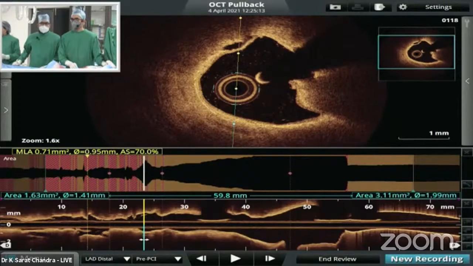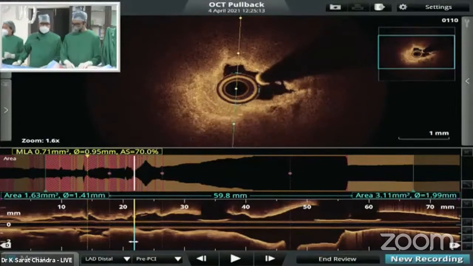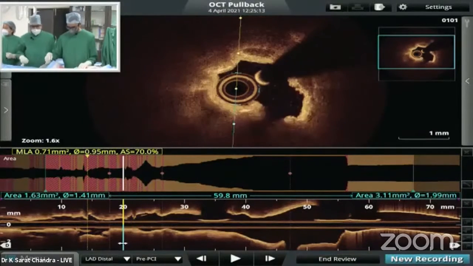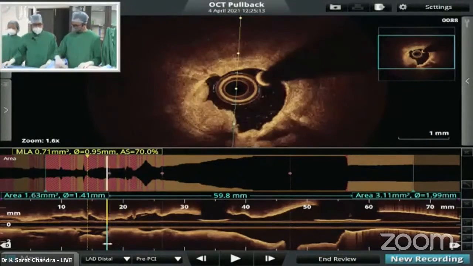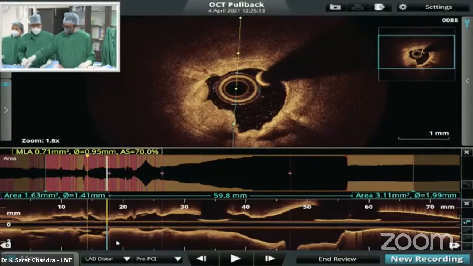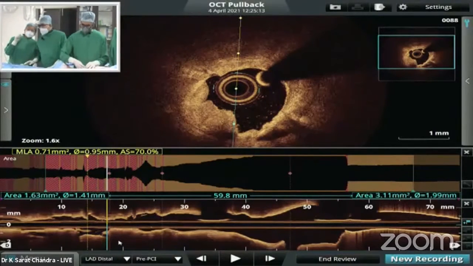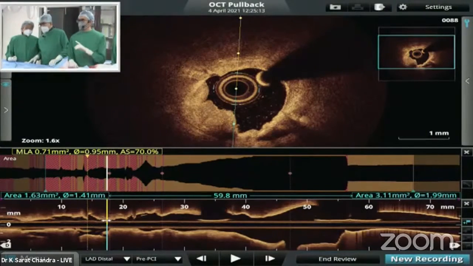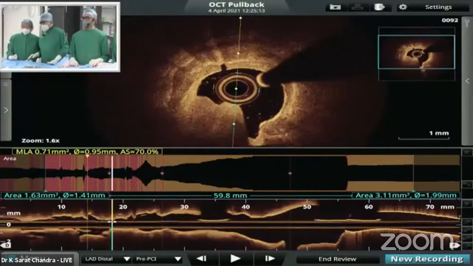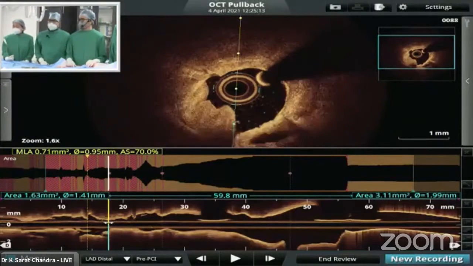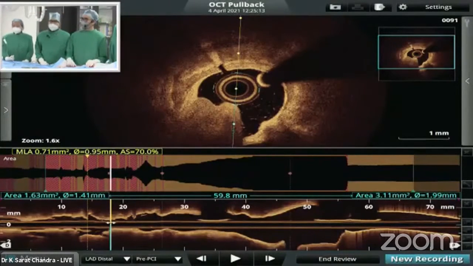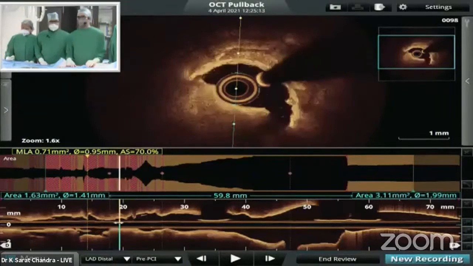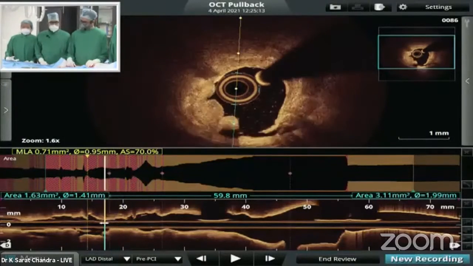Okay, we will now once again make an attempt to get into the diagonal. But given the complexity of the case, we are not able to wire that big branch of the diagonal. We'll make one more attempt. In case you have some discussion left, we can come back to you. Yeah, sure. Okay. Give me that wire again.